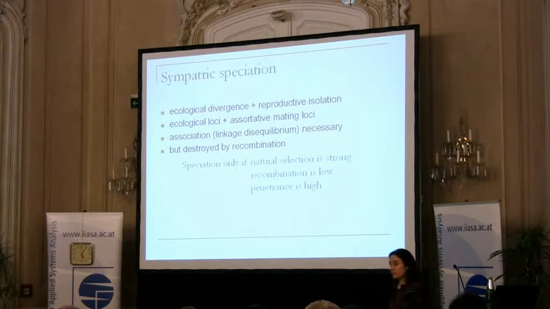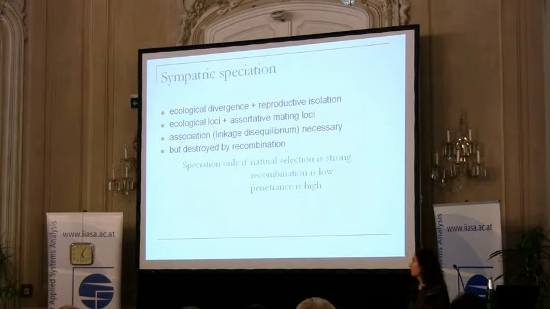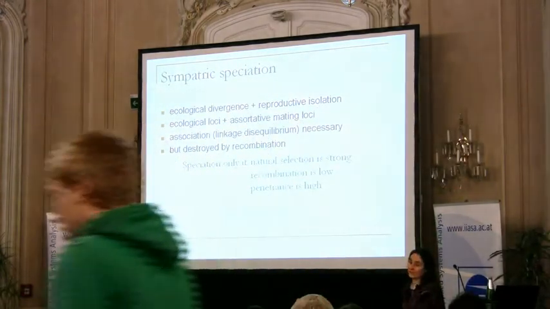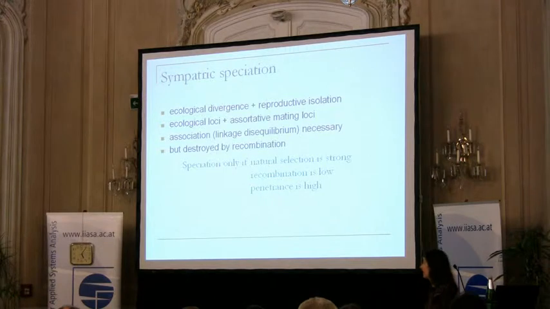And then in this case, we need an association between the ecological loci and the assortative mating loci. So linkage disequilibrium is necessary to get non-allopatric speciation going, but unfortunately, this association is very effectively destroyed by recombination.